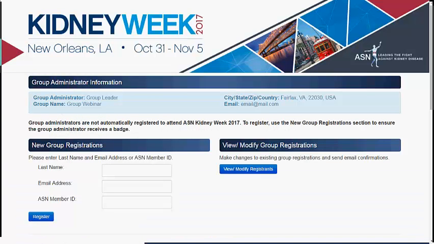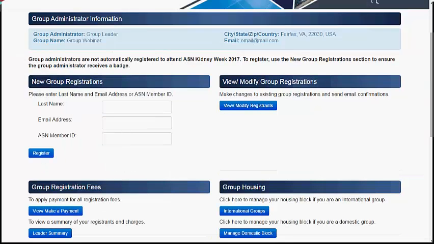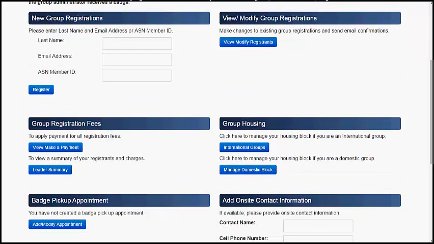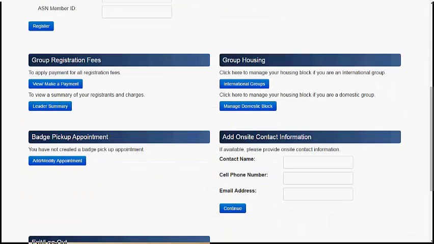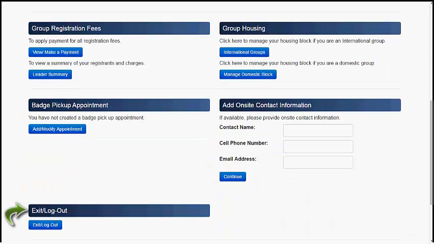This page contains the group management menu. On this page you can find the following options. New group registrations. This is where you register your delegates. View, modify your group registrations. Group registration fees. Group housing, badge pickup appointment, add on-site contact information, and exit, log out of the system.